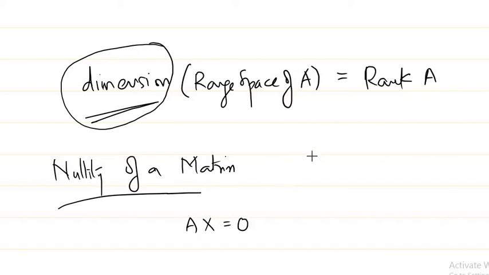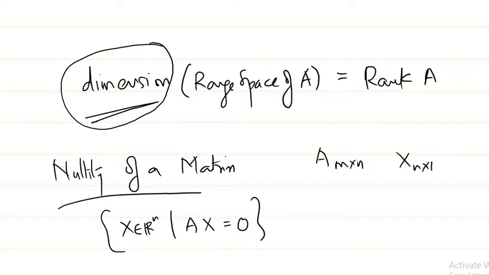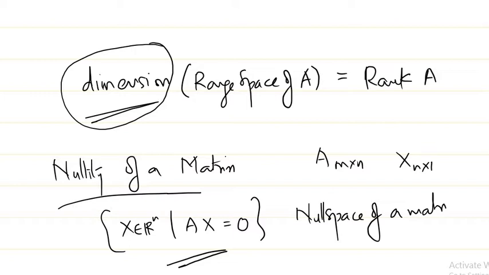That means if A is an m by n matrix, you have to find all vectors x of the form n by 1 for which Ax is equal to 0. That means find all x belonging to Rn such that Ax is equal to 0. This collection is known as the null space of the matrix.